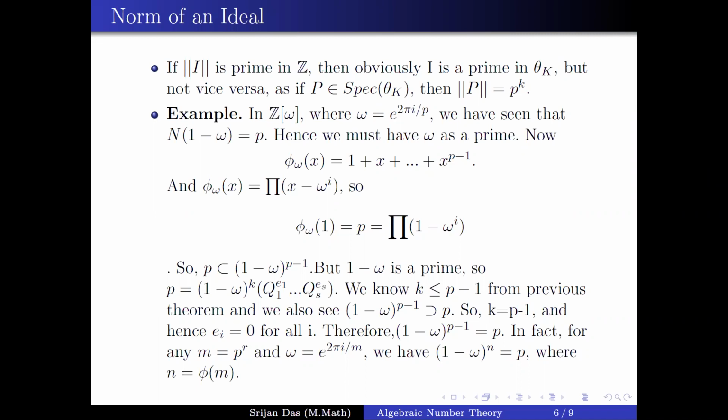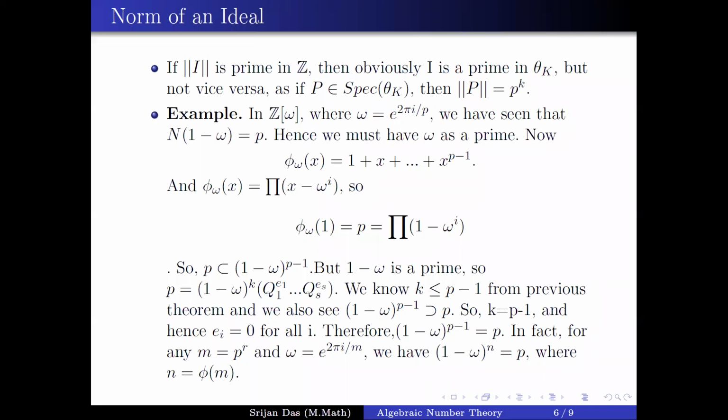That is number one. So p is some (1 minus omega) to the power k. And I have seen that already (1 minus omega) to the power p minus 1 comes, so k has to be greater than or equal to p minus 1. But the degree of the extension is p minus 1, so k is also less than or equal to p minus 1. So k has to be p minus 1. That's how you can see that p factors as (1 minus omega) to the power p minus 1.